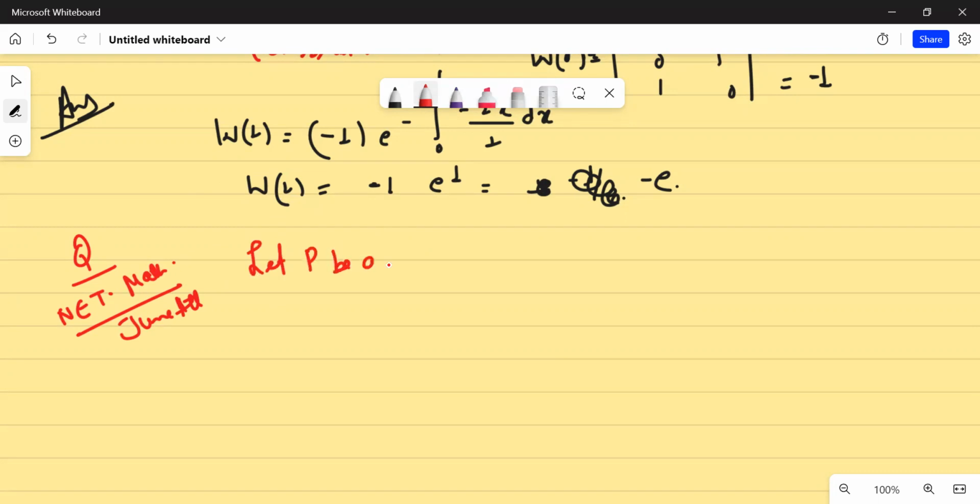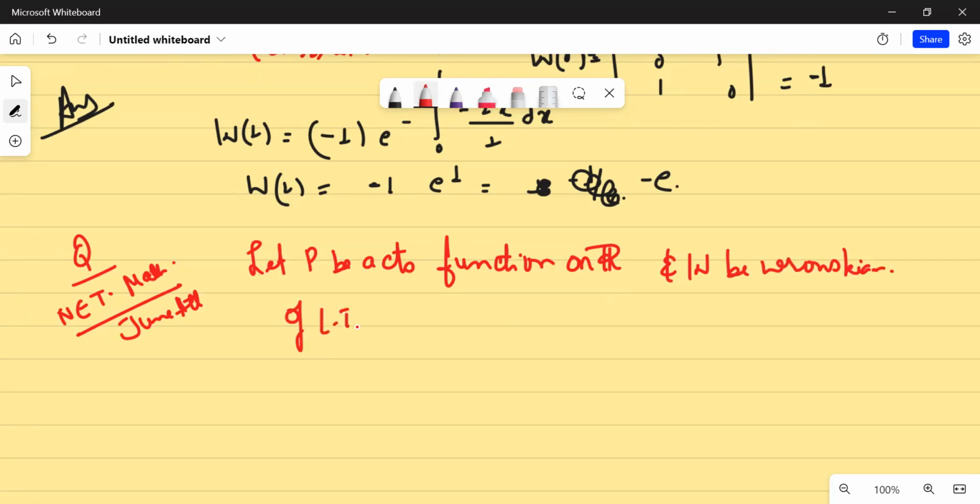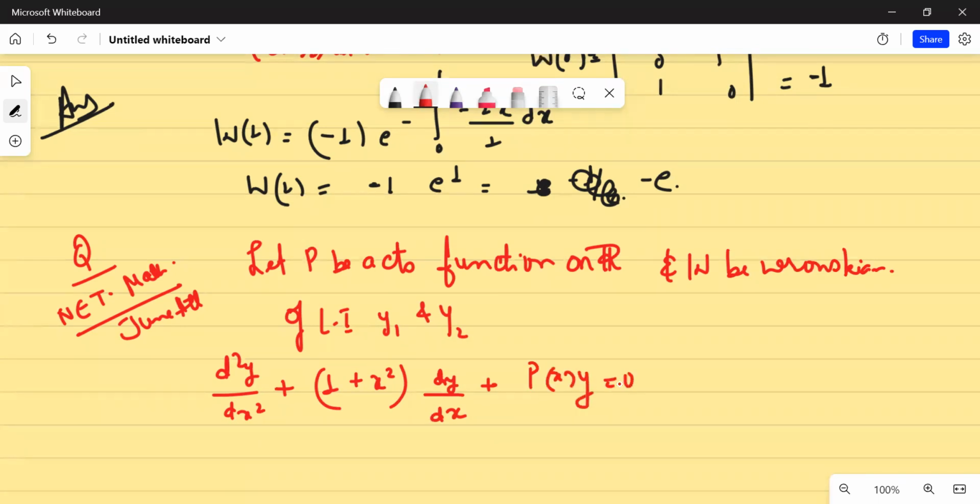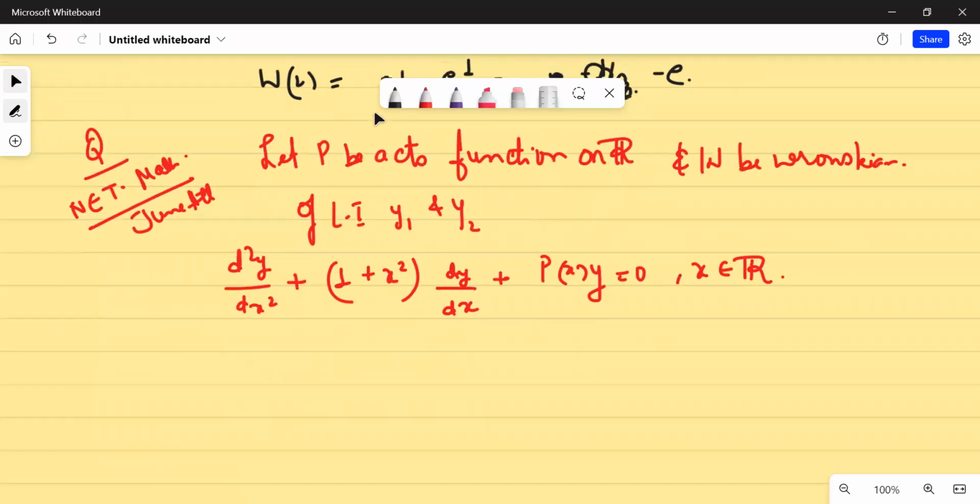So it says, let P be a continuous function on R, and let W be the Wronskian of linearly independent solutions y1 and y2 of the differential equation d2y upon dx2 plus 1 plus x square dy by dx plus px y equal to 0 for all x belongs to R. It was given that Wronskian at 1 was A, Wronskian at 2 was B, and Wronskian at 3 was C.